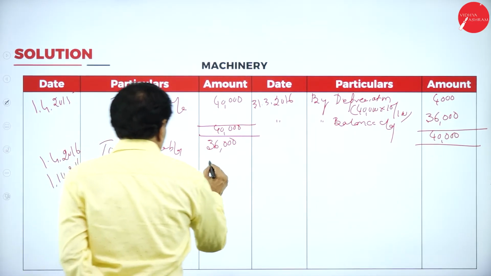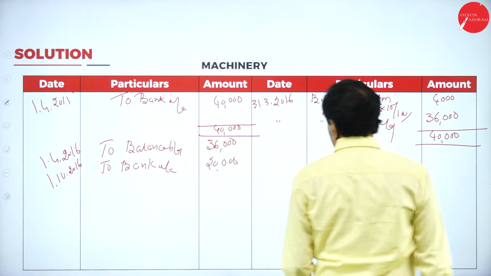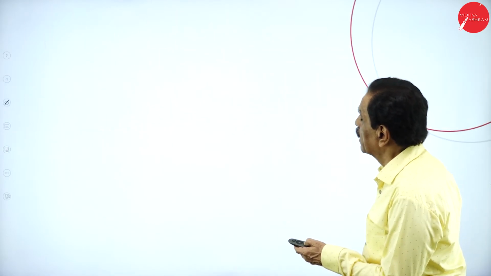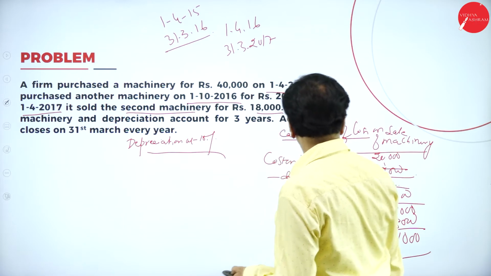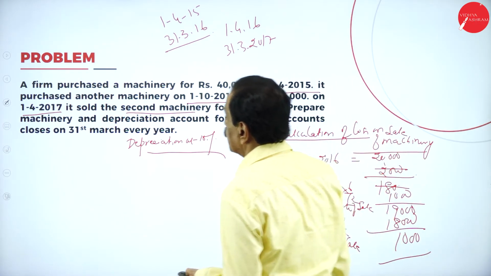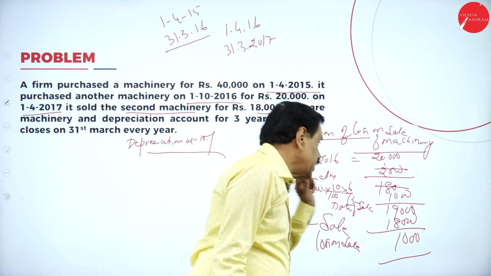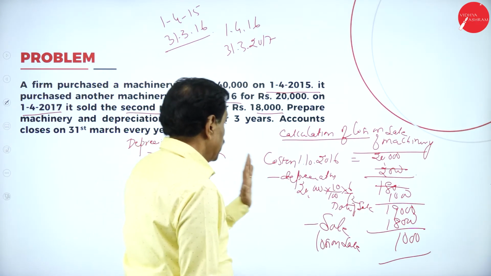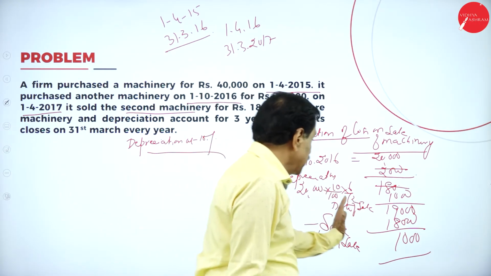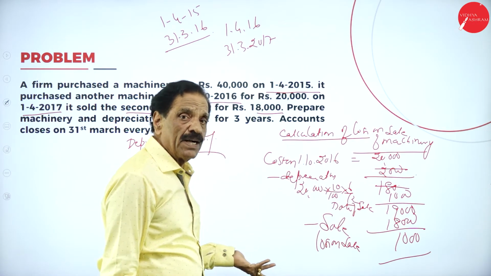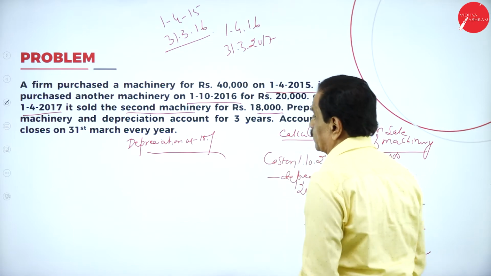New machinery purchase 20,000. Now, it is sold on which date? The 1/10 machinery is sold in 2017, on 1/4/2017. Here 1/10, 6 months, 19,000. On which date? 31/3/2017 or 1/4/2017. 31/3/2017 is nothing but 1/4/2017. Sold for how much money? 18,000.